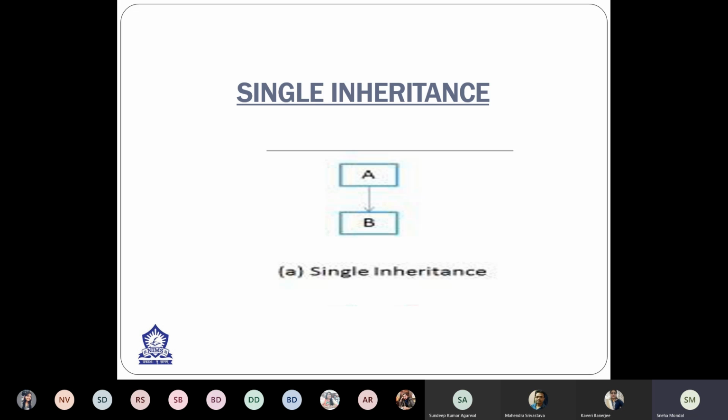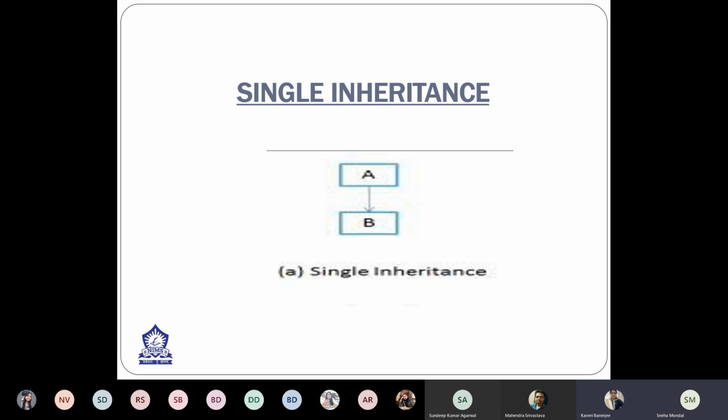The third slide is about single inheritance. Okay, so now I would like to continue the part as Sneha has a technical glitch. So now